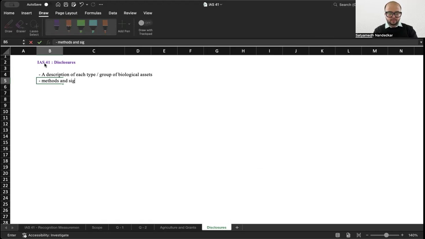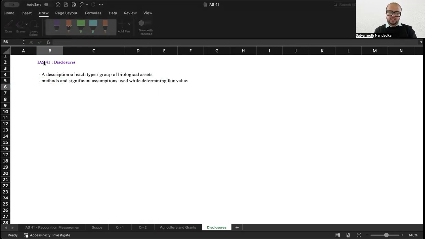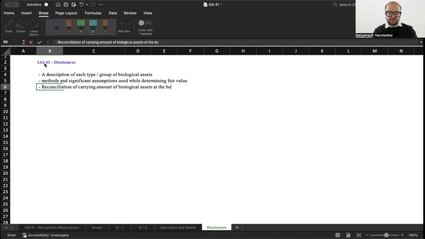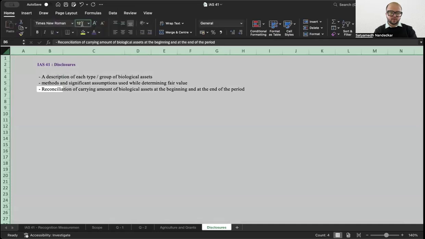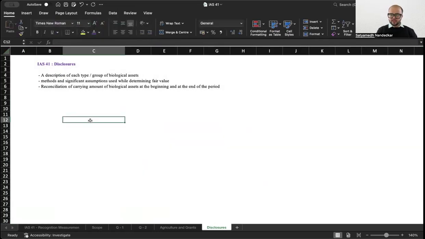Methods and significant assumptions used while determining fair value, and reconciliation of carrying amount of biological assets at the beginning and at the end of the period. So this is basically what you're supposed to do in terms of disclosures.